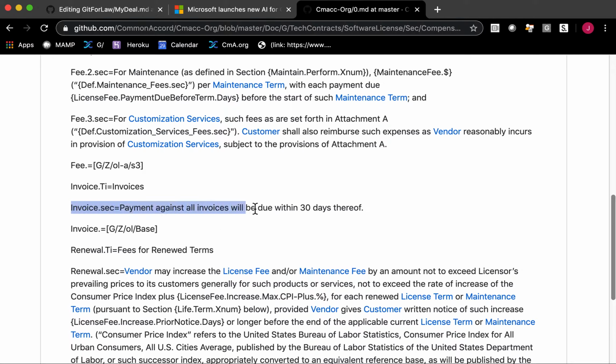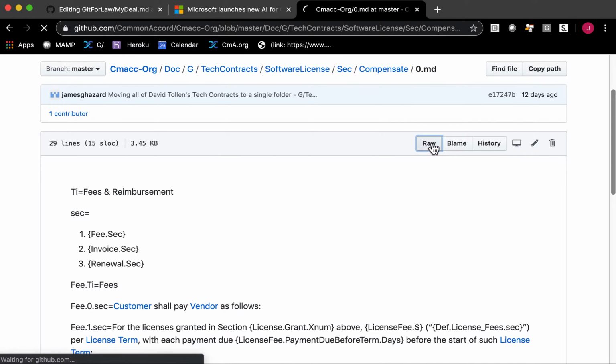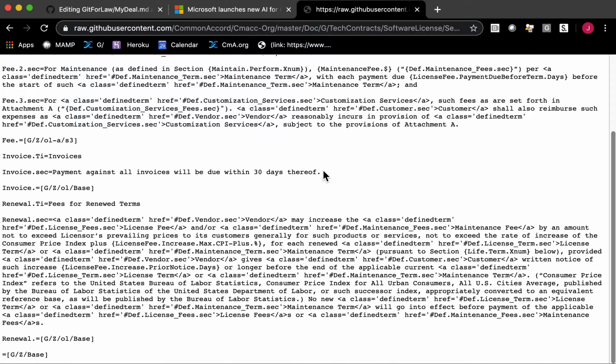And in this case, I could just borrow it like this, but to be a little more careful, I'll show that I can borrow it by going to raw, which shows us the source, the HTML source of these materials. There we go, like this, and I'll copy that.